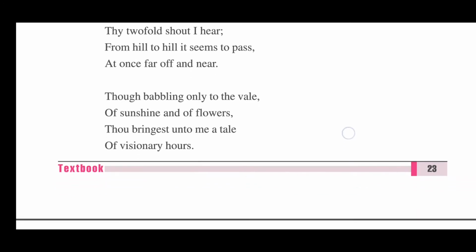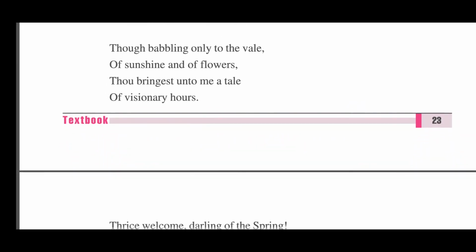In the third stanza, the poet says, though babbling only to the vale of sunshine and of flowers, thou bringst unto me a tale of visionary hours. Here, the word is babbling. What is the meaning of babbling? Babbling means an excited voice. Vale means valley. A valley means a V-shaped place between hills or in any places.